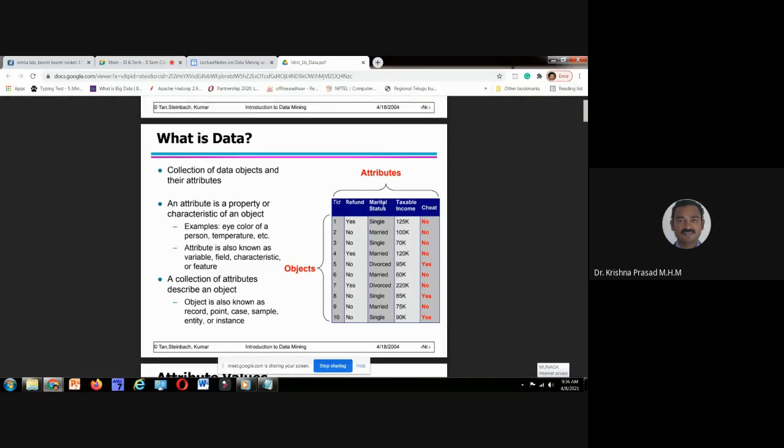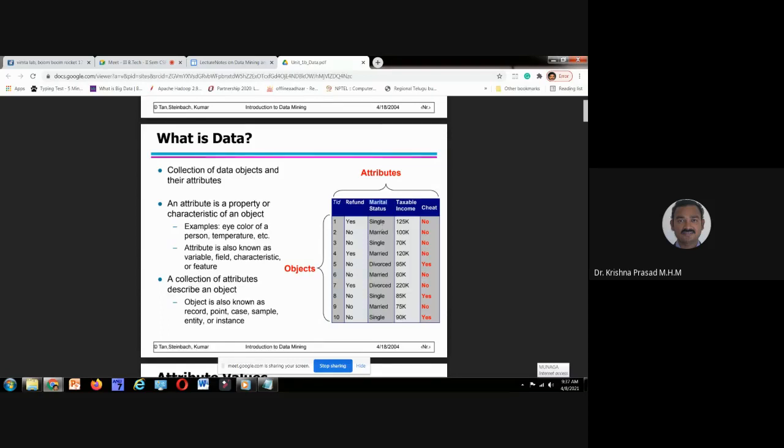For example, marital status. Using marital status, can I group the data set into three different groups? This group is the first object, third object, 8th object, and 10th object. These 4 objects have marital status single. This group is object 2, object 4, object 6, and object 9.